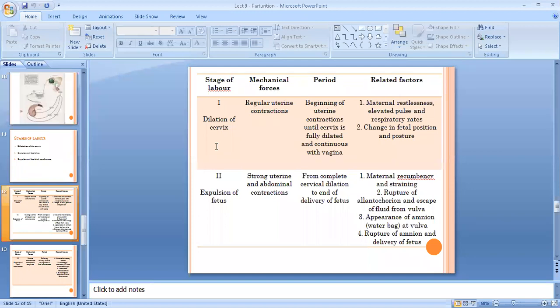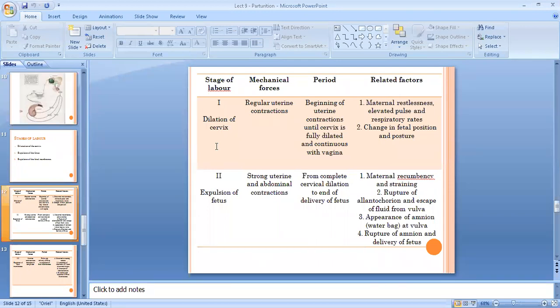There will be maternal restlessness. The dam will be restless, obviously due to these contractions. There will be increased pulse as well as respiratory rate, and there will be changes in fetal posture and position so as to align the fetus in such a way that it comes in continuity with the birth canal and will be expelled out of the uterus. So there will be postural changes in the fetus during the first stage of labor.